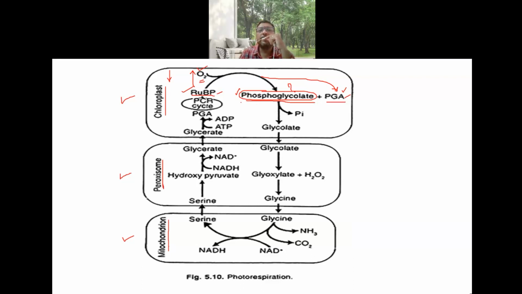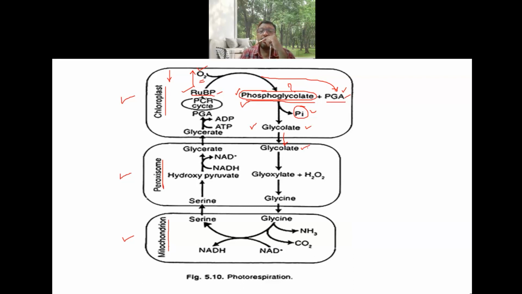Next, this phosphoglycolate has to be converted into some other molecule. This two carbon compound, phosphoglycolate, is converted into glycolate in the chloroplast by releasing phosphate, so dephosphorylation occurs. This glycolate is further transported to another cell organelle, that is the peroxisome.